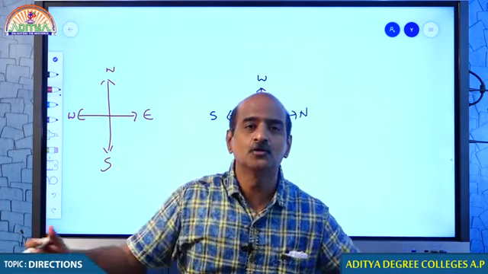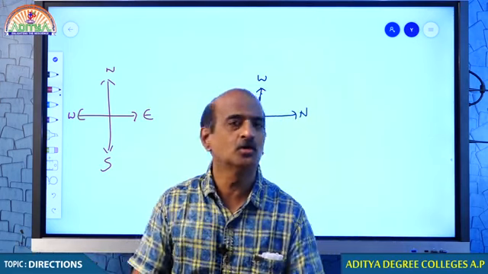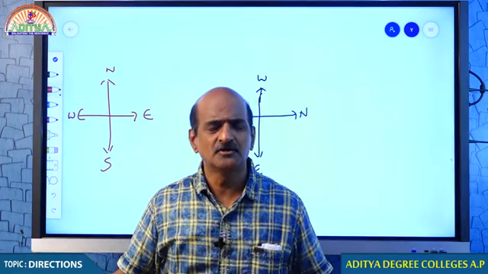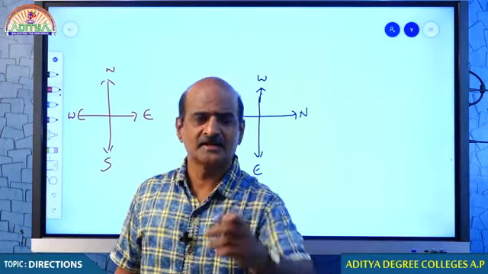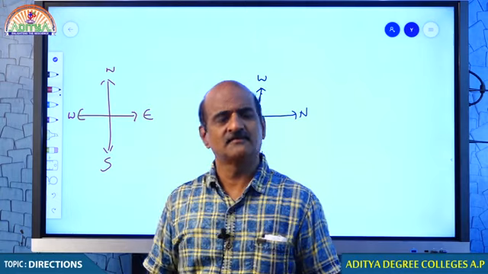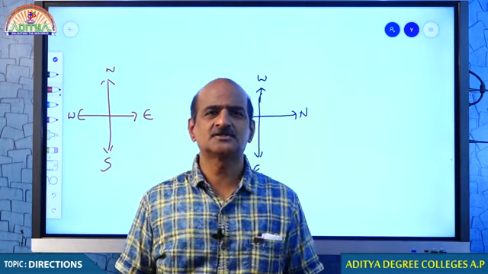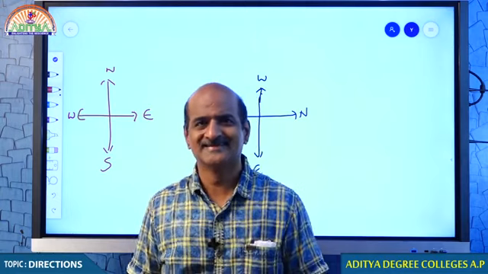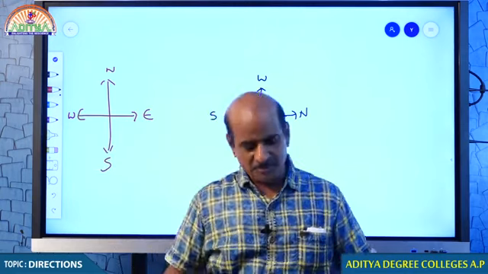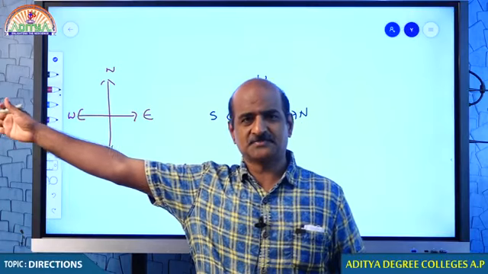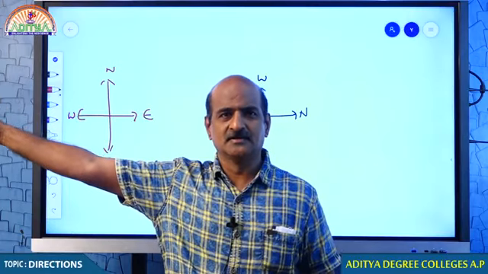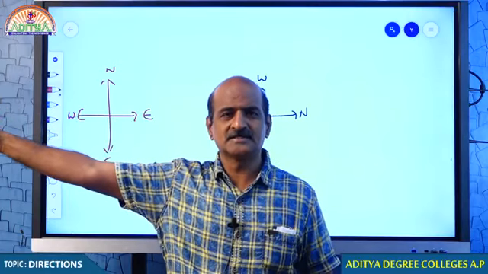If you happen to be in a new place where you do not know any directions... Do you know the directions of your town? If I ask you to move to the east direction of your town, can you identify that? Tell me, in Kakinada, let me tell you, this is east. There the sun rises, that is east.